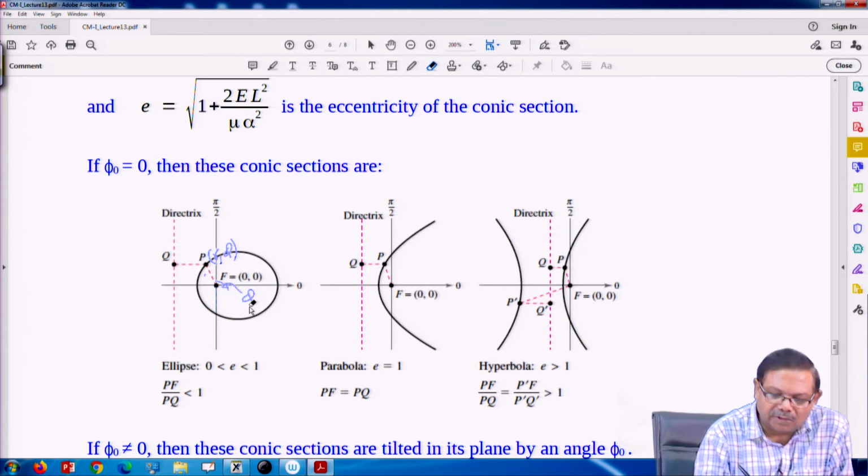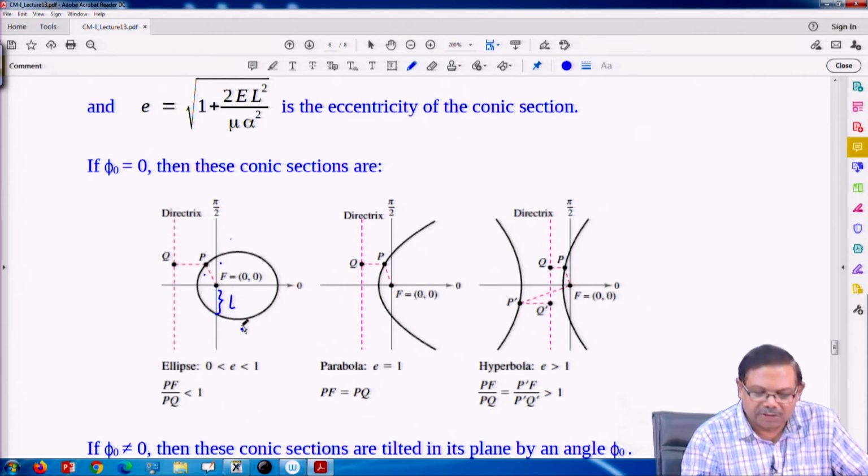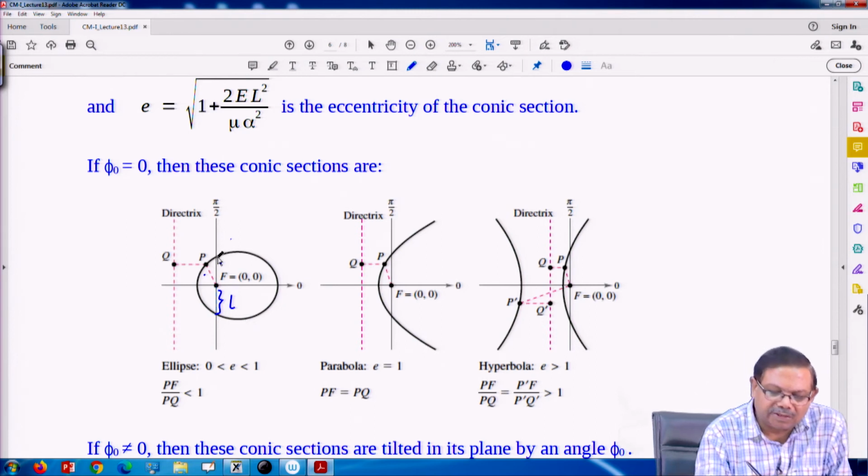To keep this clean, I am removing this, and this part is called L. So, that part is called semi latus rectum. Latus rectum is the whole length where this line passing through the focus and parallel to the directrix cuts the orbit.